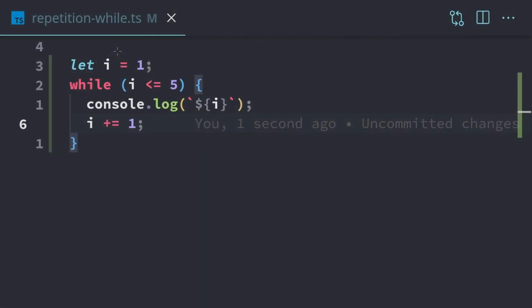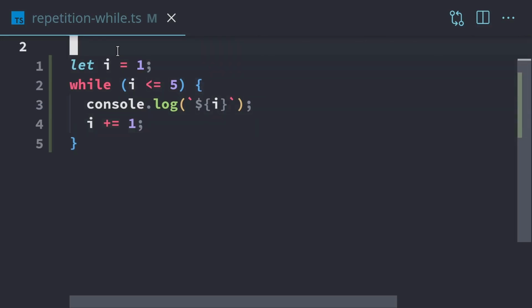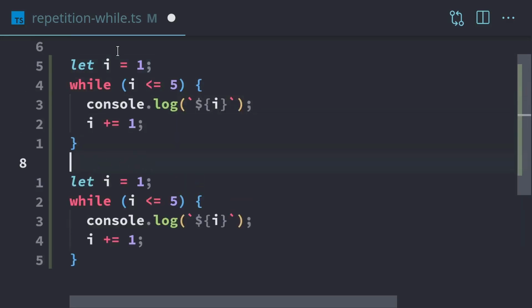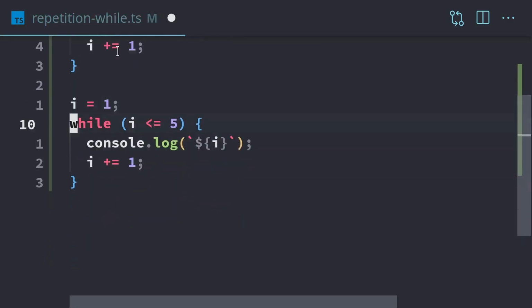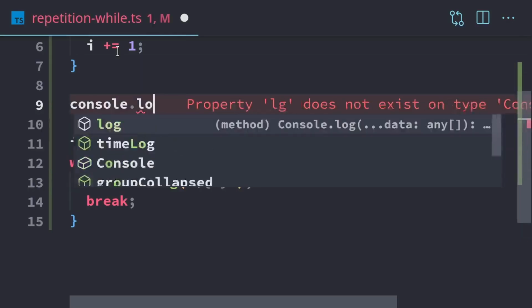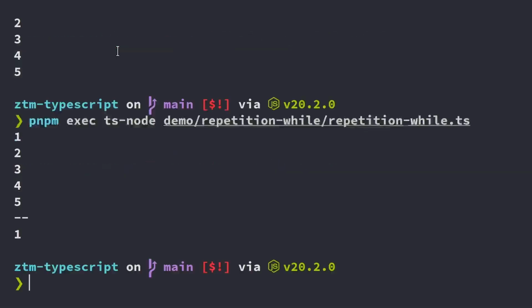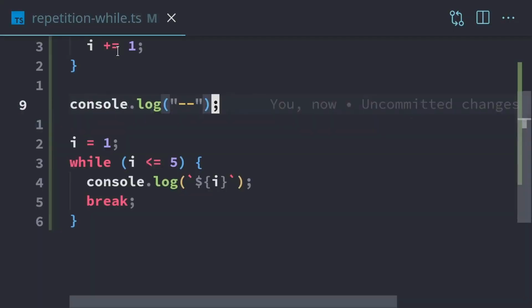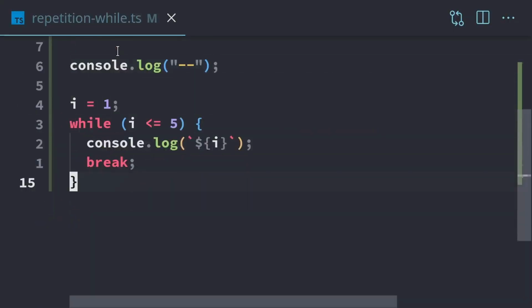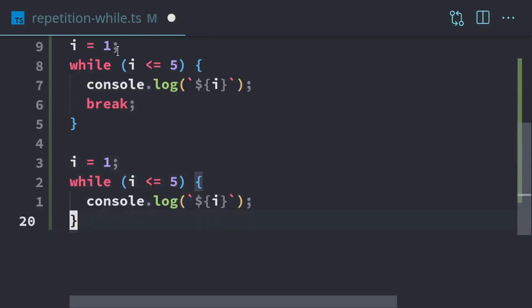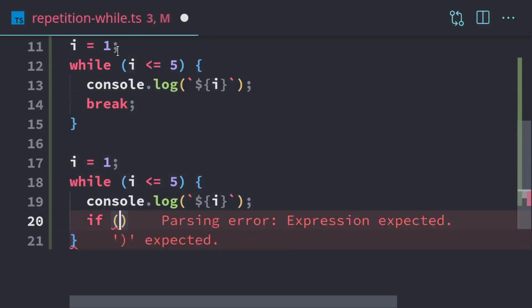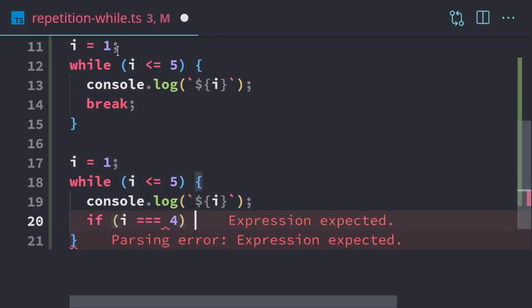Now it's working because we're actually changing the value of i within the loop. Just like the for loop, the while loop can also break or continue. So if we copy this whole thing, we'll set i equal to 1. If we just want to immediately stop, we could just break, and that's going to pop right out of the loop. I'll put a little bit of dashes there to indicate the difference between the two loops. So it's just going to print 1, and then we're done. Now, we also can do continue. Let's say we want to continue whenever i is equal to 4. We'll continue.